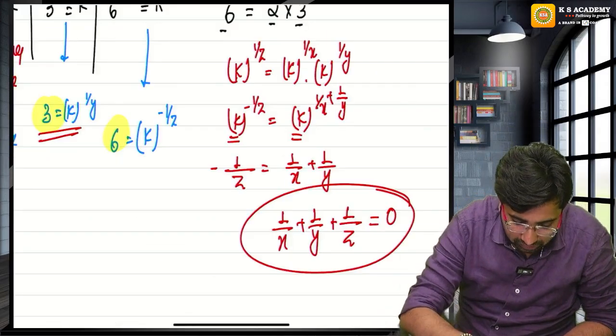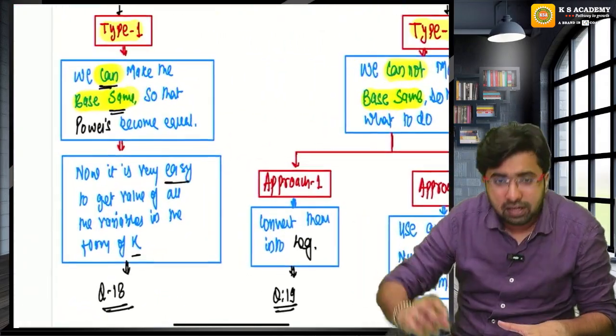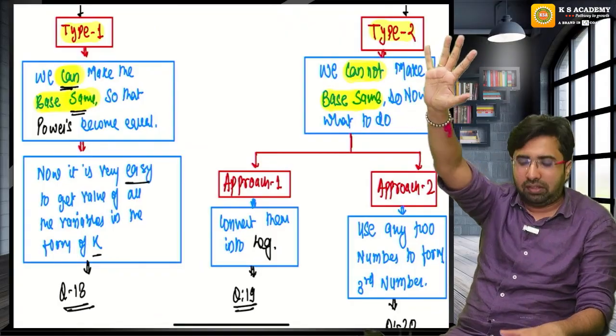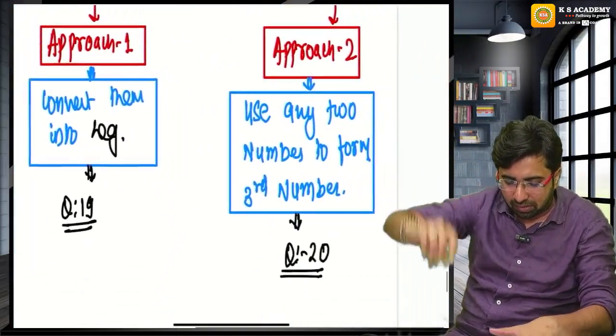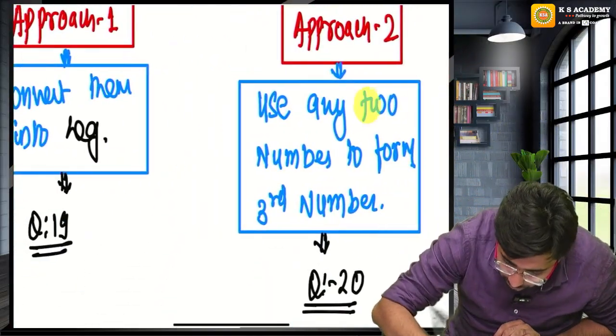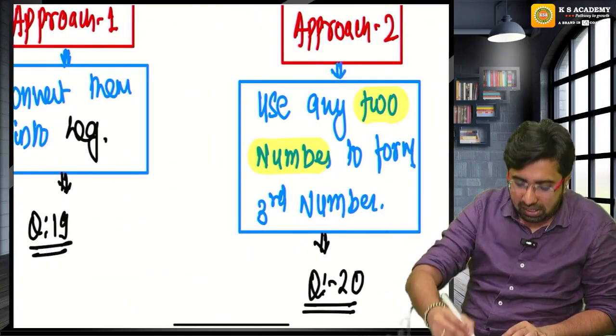So here comes type 2, guys. In type 1, if you can make the base same, the question is easy. But if you cannot make the base same, use any two numbers to make the third number.